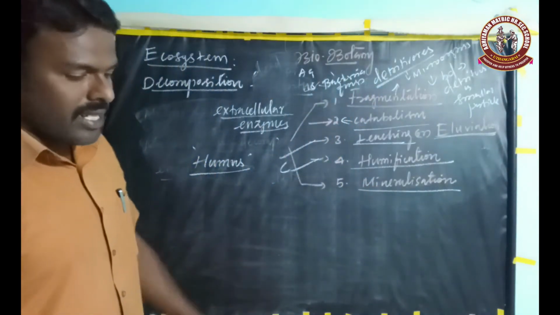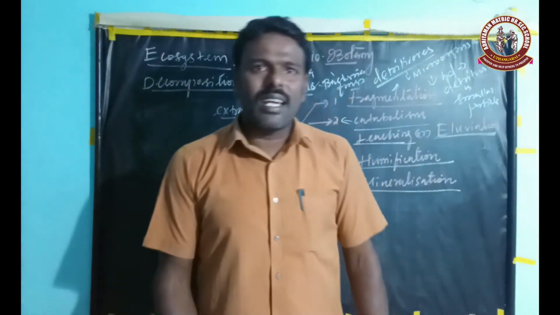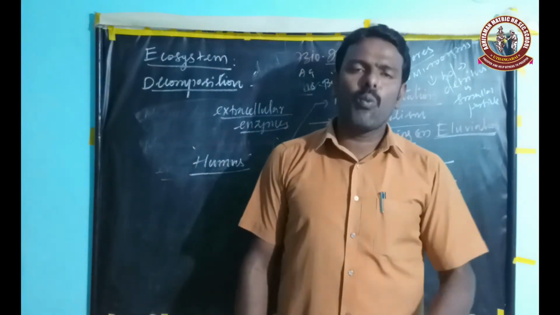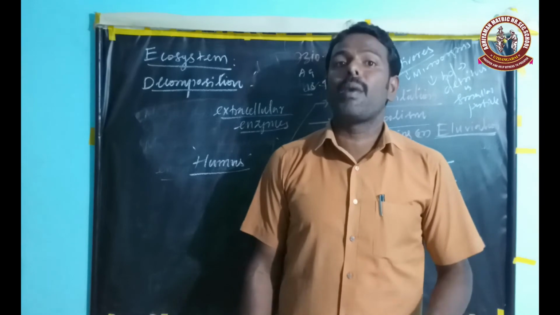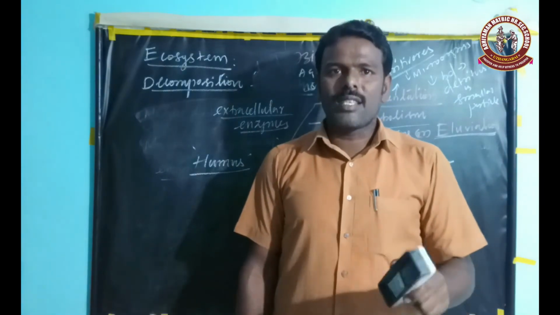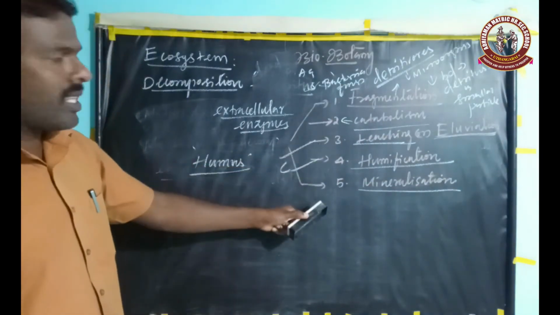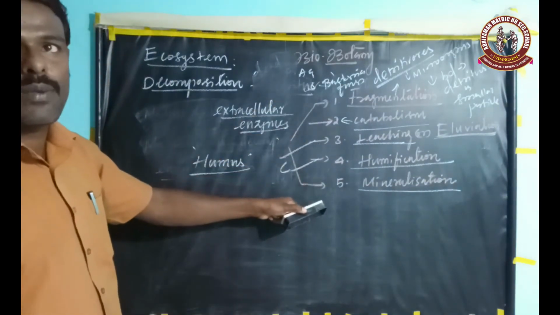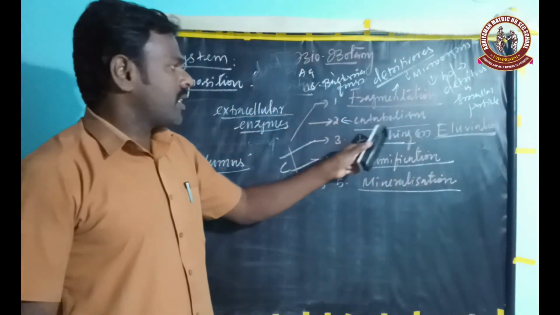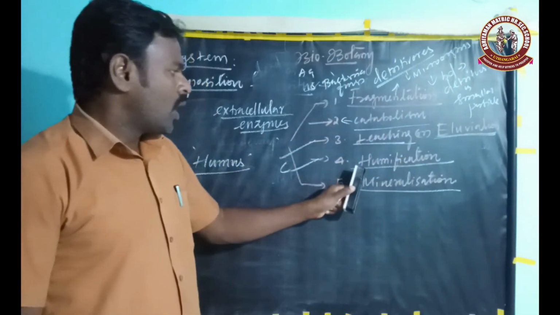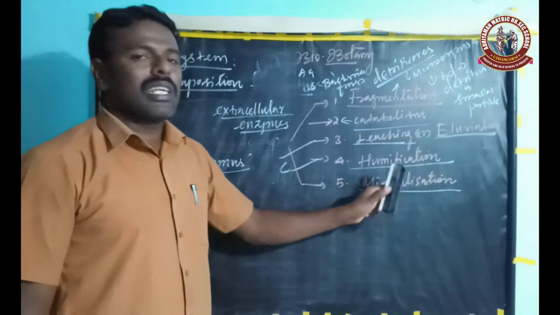And finally, the process of mineralization. In mineralization, the organic minerals are released from the humus with the help of microorganisms. Such a process is called mineralization. So there are 5 steps that take place: fragmentation, catabolism, leaching or eluviation, humification and mineralization.